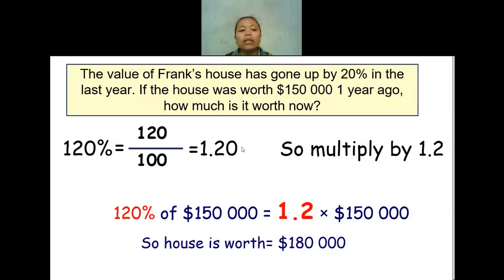If you do not believe, maybe we can check using the previous way. If I find the 20% first, 20% out of $150,000 will be $30,000. So the final price will be $150,000 plus $30,000. The final answer will be $180,000.